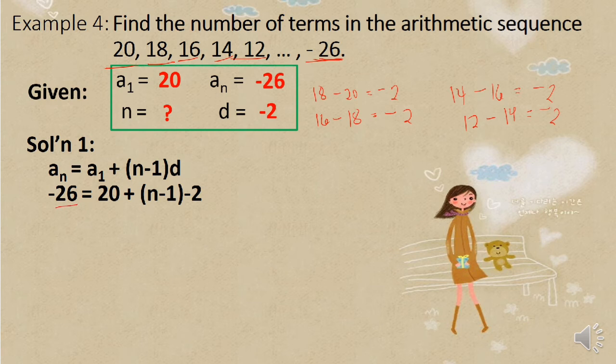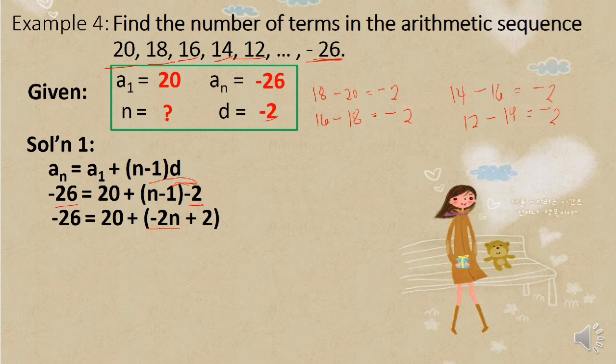Our first term is 20 plus n is unknown minus 1 times our common difference of negative 2. Okay. Next is we have to distribute negative 2 here. So we will use the distributive property. So negative 2 times n is negative 2n. Negative 2 times negative 1 is positive 2.